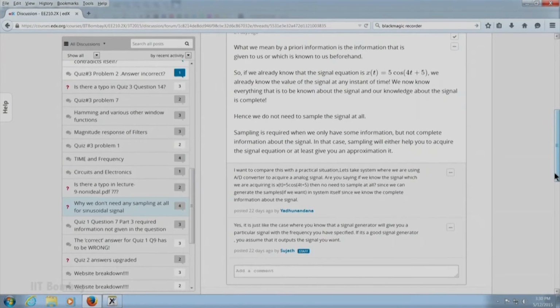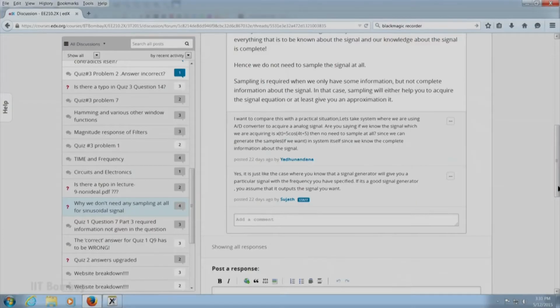He says, I want to compare this with a practical situation. So, he takes a system where we are using an analog to digital converter, and if you know exactly what you are acquiring, there is no need to sample it at all. That is correct. So, if you know exactly what you are acquiring, there is no need to acquire it. That is one way to look at it.